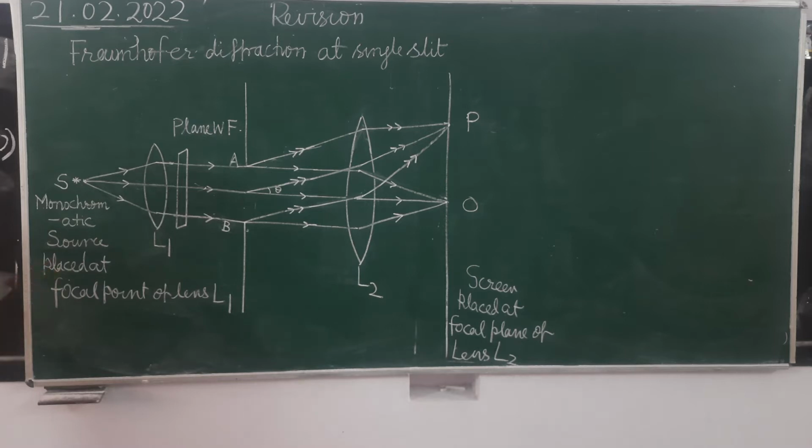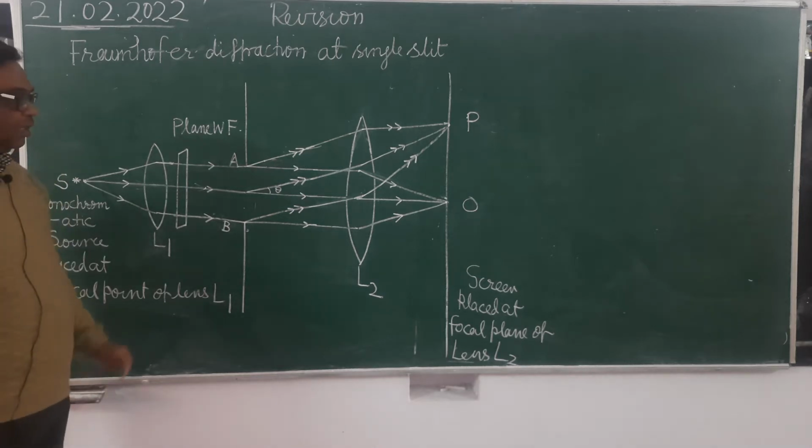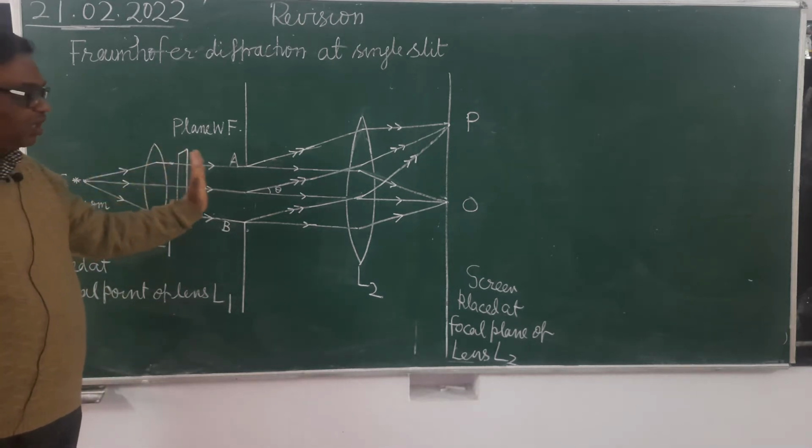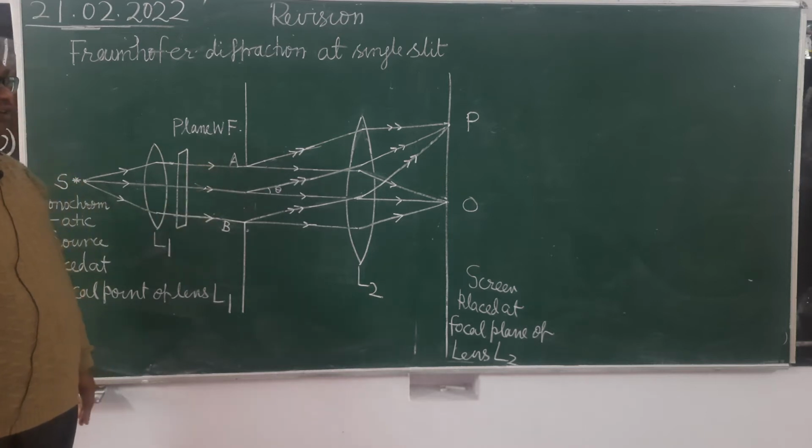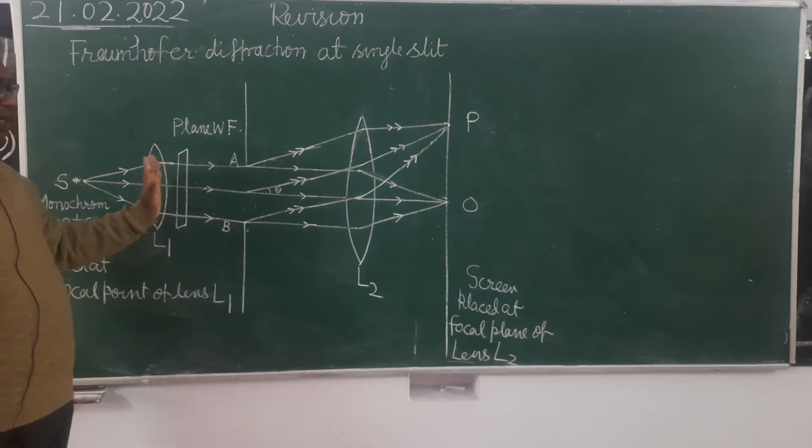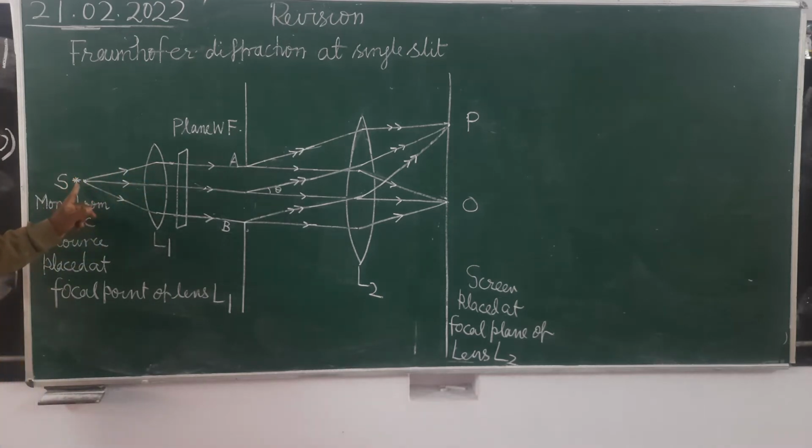Now, as you know that in the Fraunhofer single slit diffraction, source and screen both will be at infinite distance from the diffracting body. So, when both are at infinite distance from the diffracting body, then what will happen? The wavefront which is falling over the slit will be a plane wavefront, because if the source of light is situated at a very far distance, what will happen?